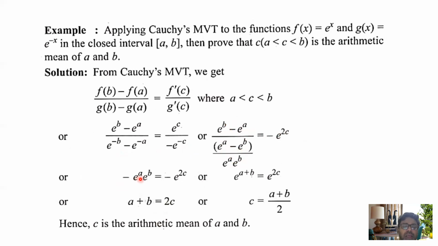Minus e to the power a into e to the power b equals minus e to the power 2c. If I cancel minus minus, we have e to the power (a plus b) equals e to the power 2c. So ultimately a plus b equals 2c, where c equals (a plus b) by 2. So hence c is the arithmetic mean of a and b. This is also another example from the Cauchy mean value theorem.